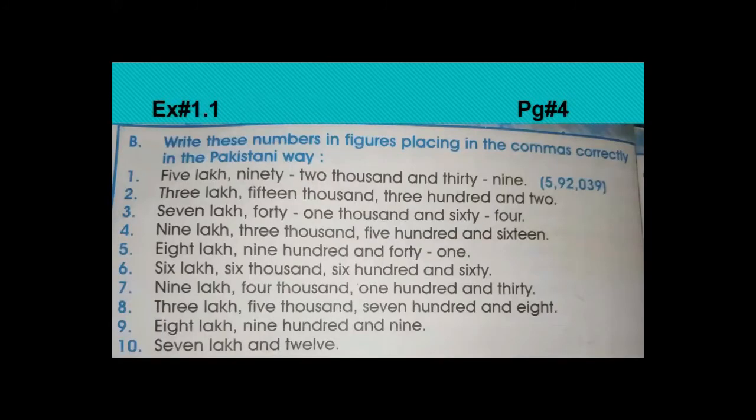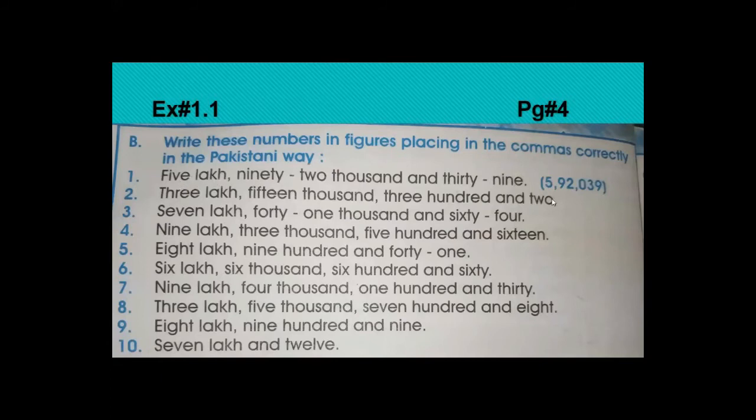Now come to part B. Also open your books, page number 4, and look at your screens. Part B is: write these numbers in figures, placing the commas correctly in the Pakistani way. Here what you have to do, you have to write in figures in the Pakistani way. Okay, only in the Pakistani way. So 5,92,034 in the Pakistani way, and 39, sorry.